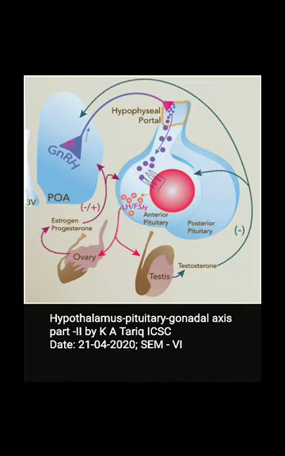As I told you, the neurohormones released by the hypophysiotropic areas, the HTA of the hypothalamus, can either increase or decrease the synthesis and secretion of anterior pituitary gland hormones, which are basically follicle stimulating hormone and luteinizing hormone. When a neurohormone can increase the output of an anterior pituitary hormone, we simply say that is a releasing hormone from the hypothalamus. But if that neurohormone has the capability of decreasing or inhibiting the output of a particular anterior pituitary hormone like FSH or LH, we say that is an inhibiting hormone from the hypothalamus.